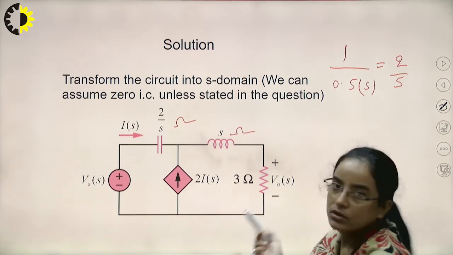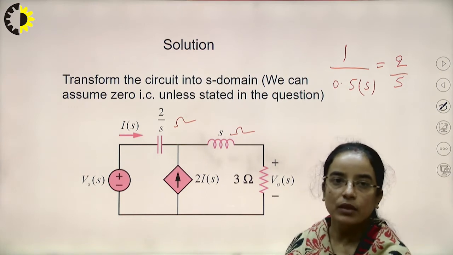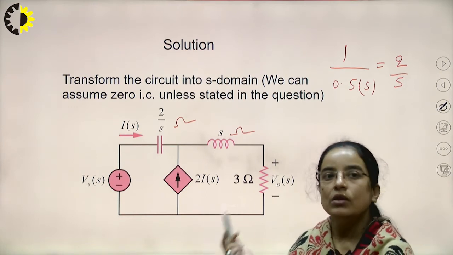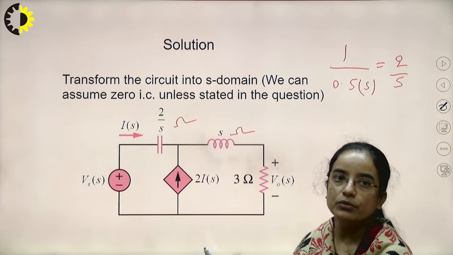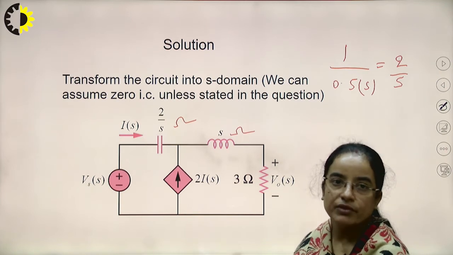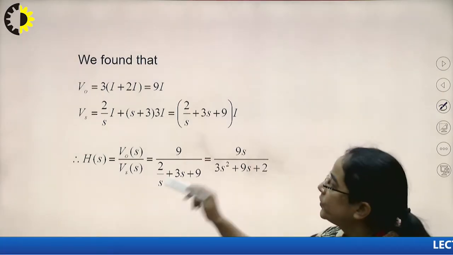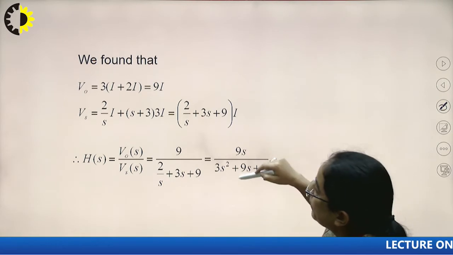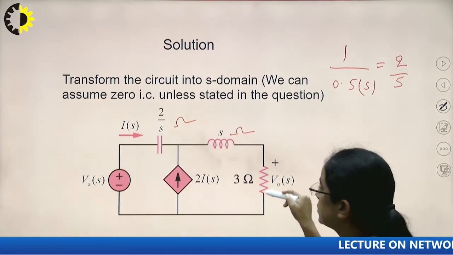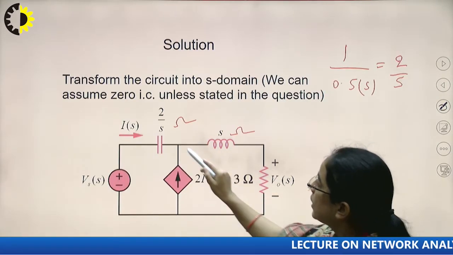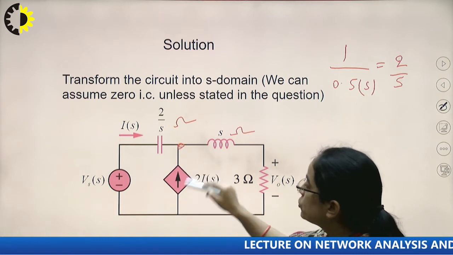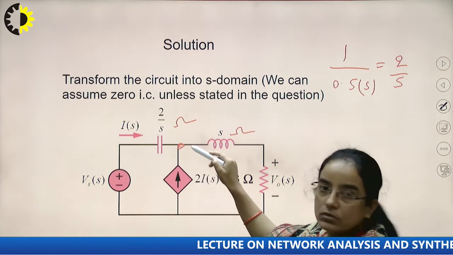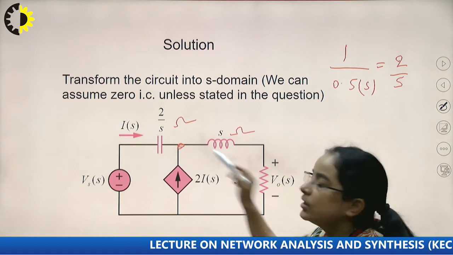Now we will apply again a very simple fundamental rule to this circuit, and we will find out the transfer function for the given circuit. Here, V naught S: if we calculate the current here, this 2IS current is incoming at this node and IS current is also incoming.